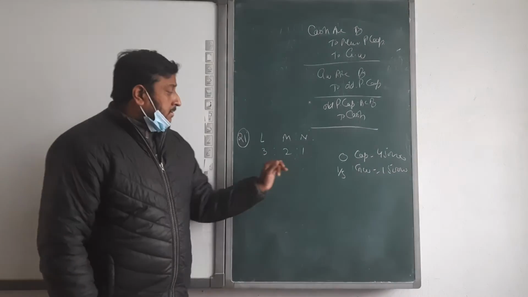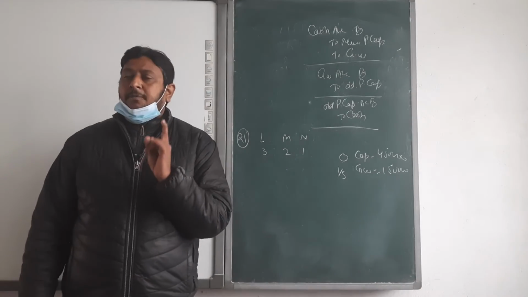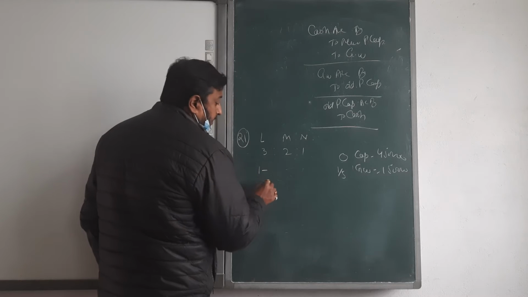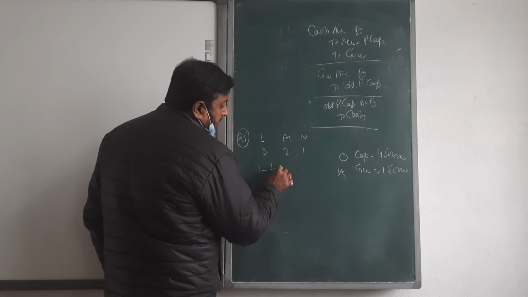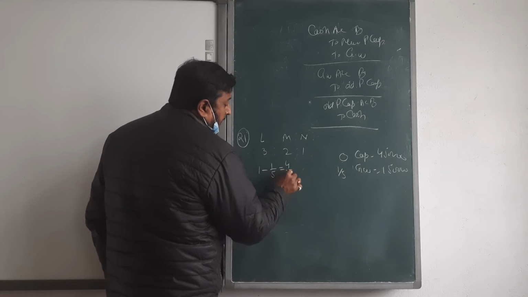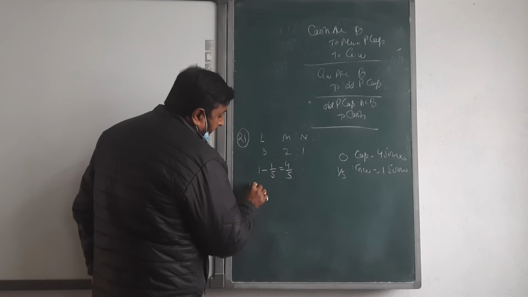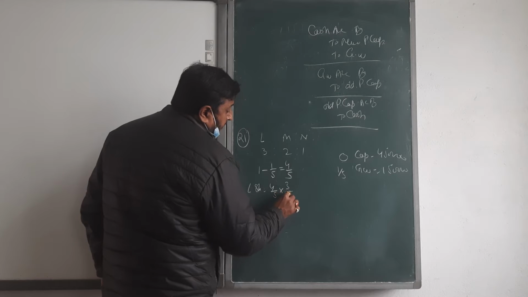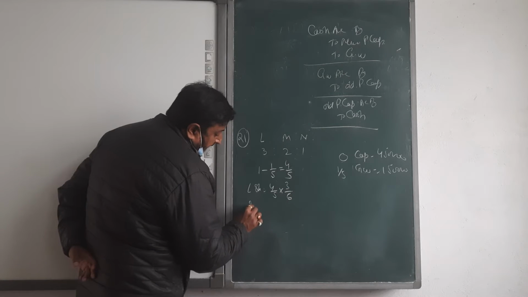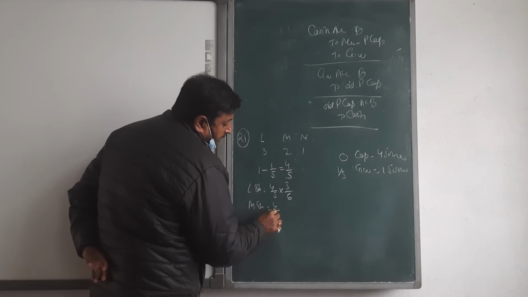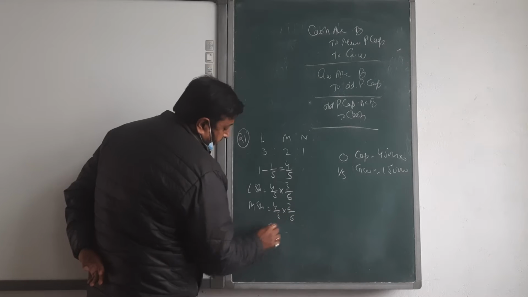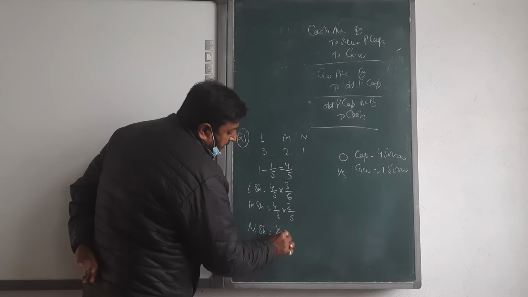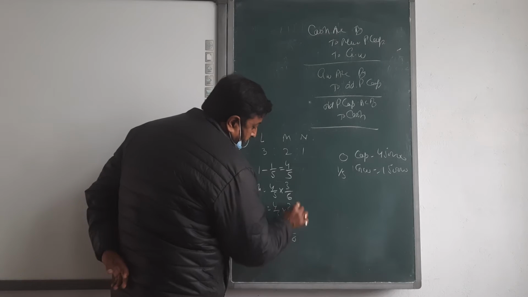Now, how do we calculate the new profit sharing ratio? 1 minus 1 upon 5 is 4 upon 5. L's share is 4 upon 5 into 3 upon 6, M's share is 4 upon 5 into 2 upon 6, and N's share is 4 upon 5 into 1 upon 6.